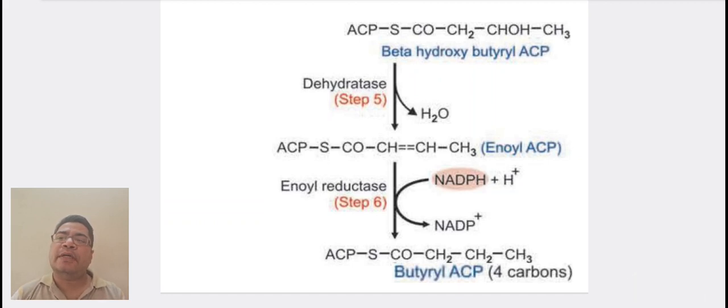Here in this diagram we can see that beta hydroxybutyryl ACP is converted into acyl ACP in the presence of the enzyme dehydratase and removal of H2O. Then this acyl ACP is converted into butyryl ACP with the presence of the enzyme acyl reductase and the conversion of NADPH to NADP+.